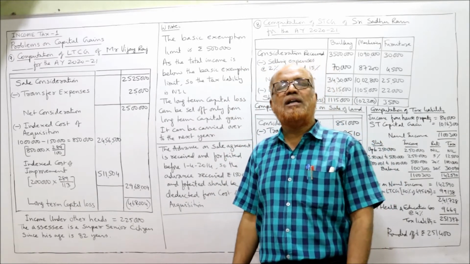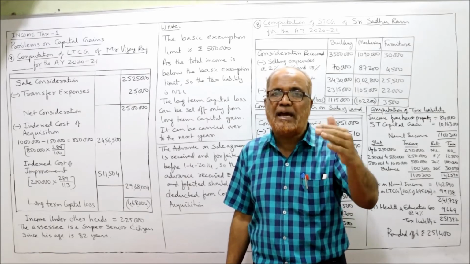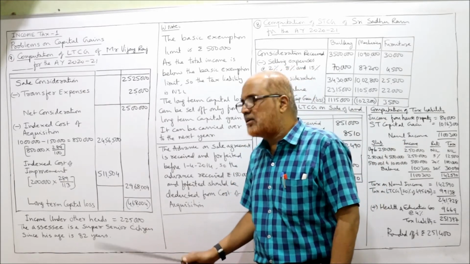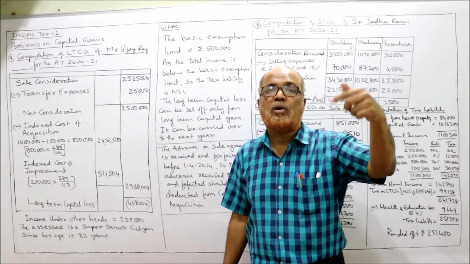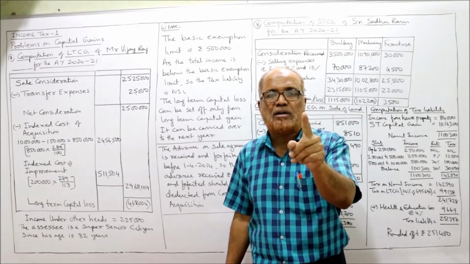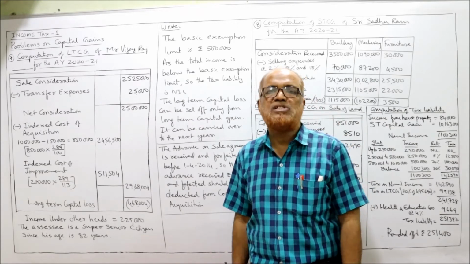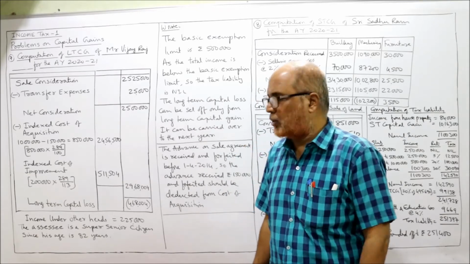Now the provision for income tax is long-term capital loss cannot be set off from any other income. This long-term capital loss should be carried forward to the next year. It can be set off only from long-term capital gain. No other income this loss can be set off. That you have to write in note.